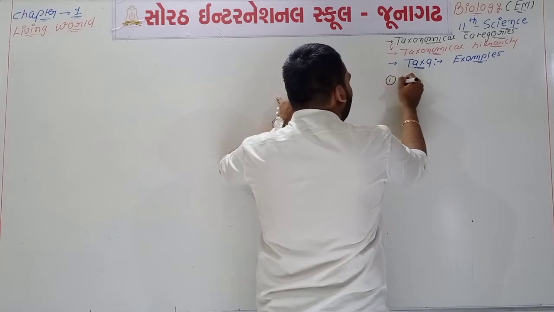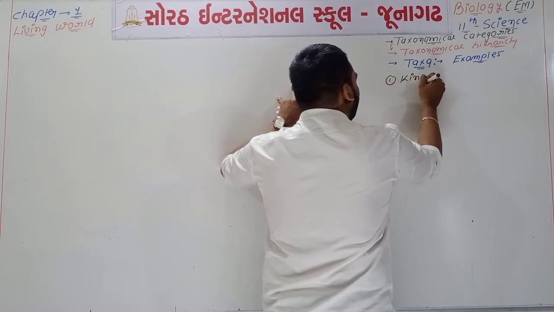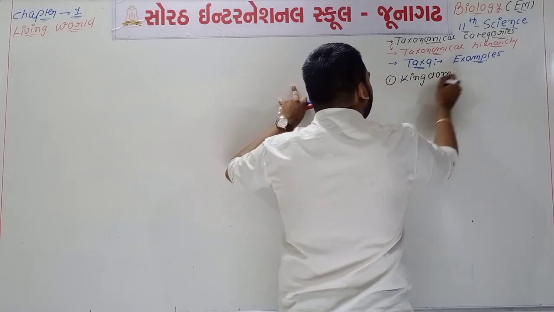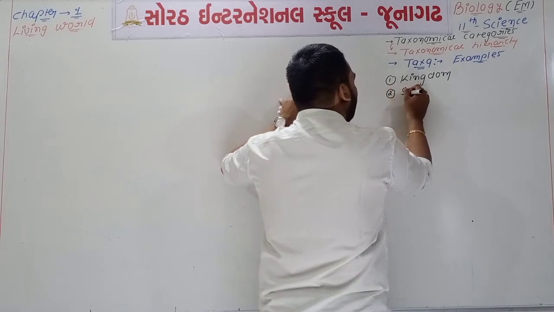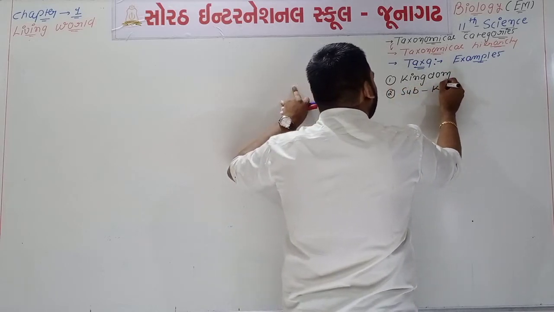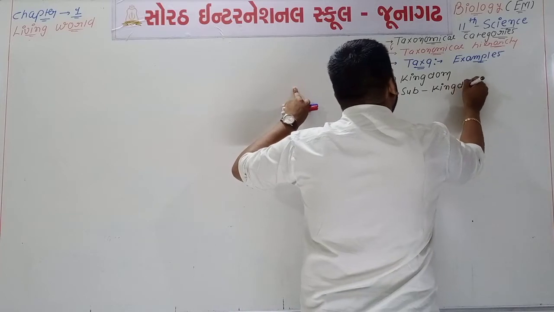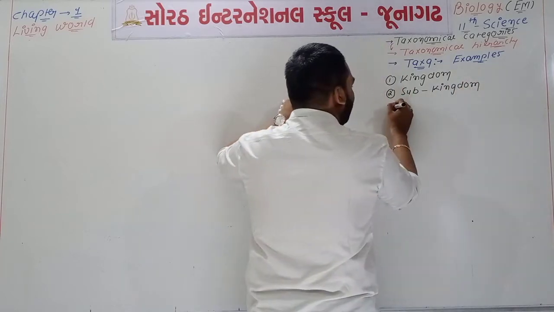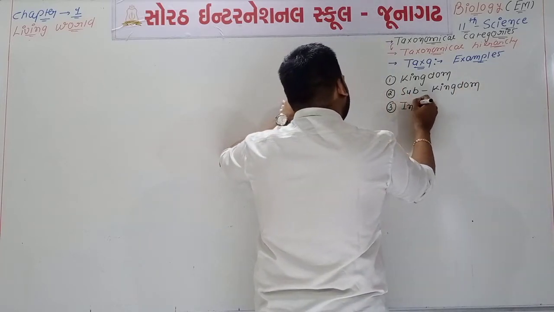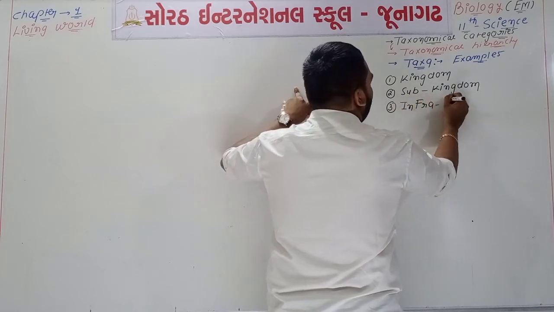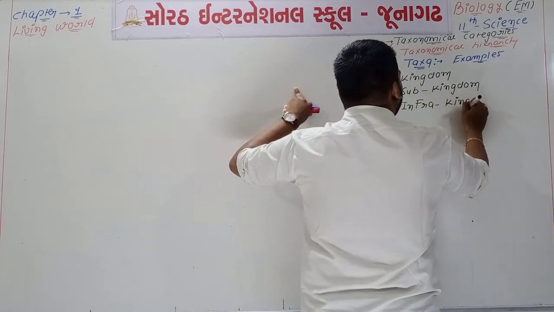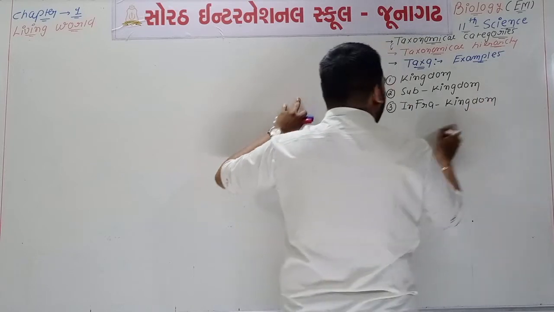First example is the kingdom. Second example we can say that sub-kingdom. Third example we can say that infra-kingdom.